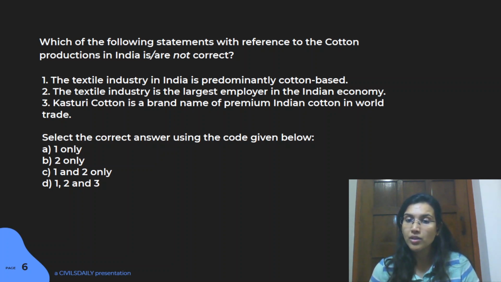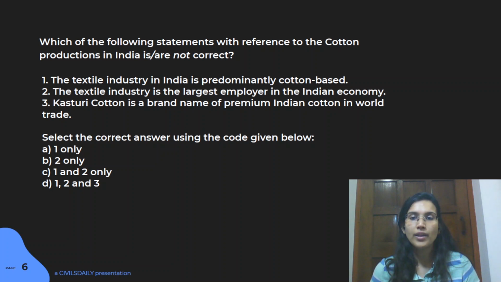So, the first statement here is that the textile industry in India is predominantly cotton based. The second statement is that the textile industry is the largest employer in Indian economy. And the third is Kasturi cotton is the brand name of the premium Indian cotton in world trade. Now, this question I think can be done through elimination.